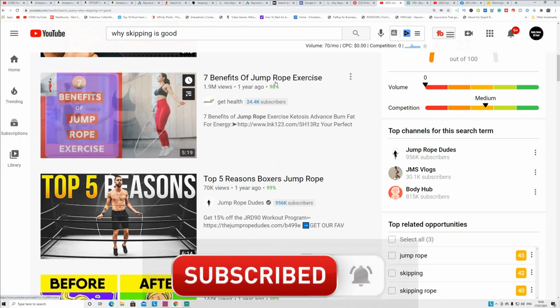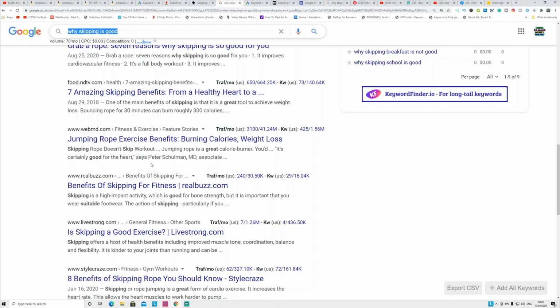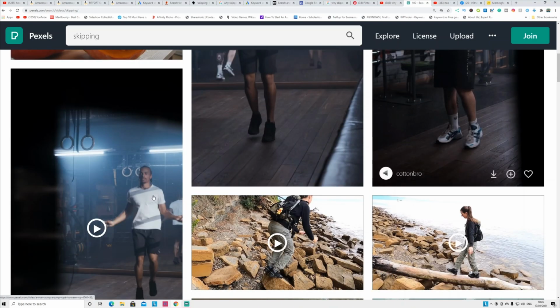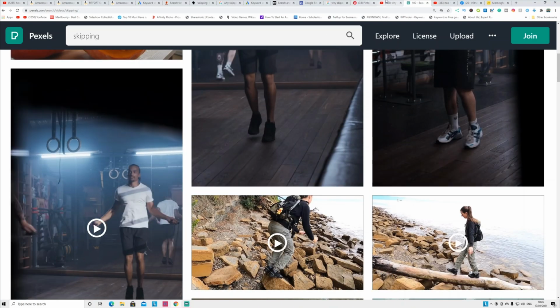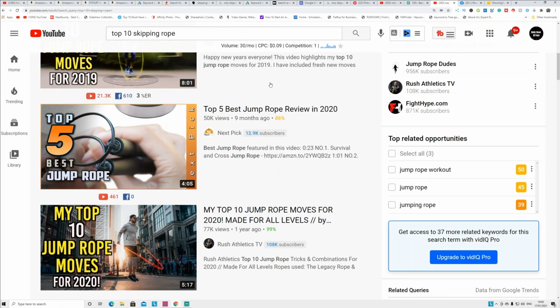So where can you get the content? Again, go to Google and search for the niche. For example, skipping, meaning the benefits of skipping. Find these articles and turn them into text. You can use text to speech tools if you want to add a voiceover. Then you can go to a website like Pexels to find royalty free videos on skipping, and combine them together to make this kind of video. Also, you can make another kind of video called top 10 videos.